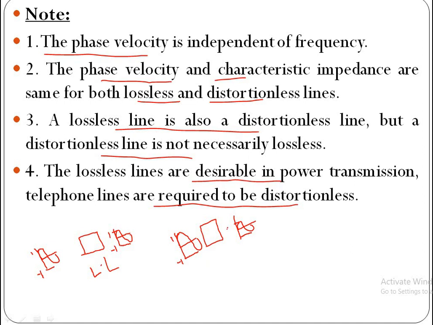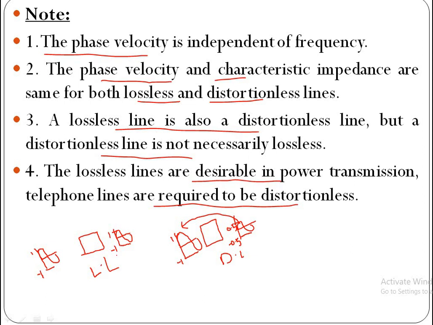So here amplitude is 0.5. This type of transmission is called distortionless transmission. So here there may be a reduction in amplitude, but the shape of the received signal is same as the transmitted signal. Then that type of transmission is called distortionless transmission.